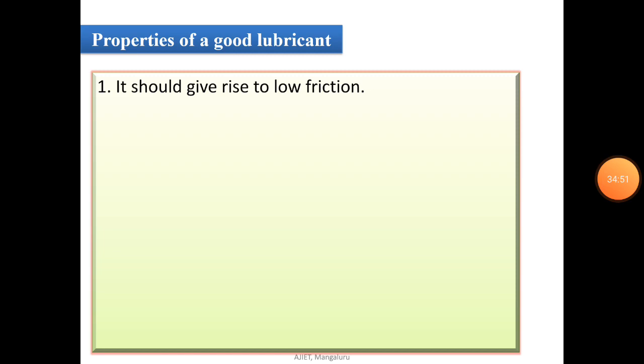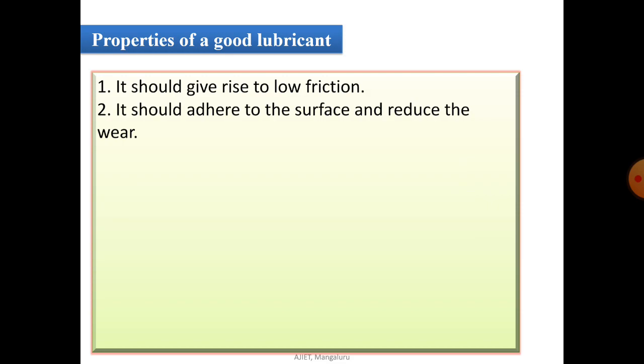Now coming to some of the important properties of a good lubricant. A lubricant should, first, give rise to low friction, that is, have a low coefficient of friction. Second, it should adhere to the surface and reduce wear. The wear should be minimum, and such a lubricant we have to use in the design of the system.